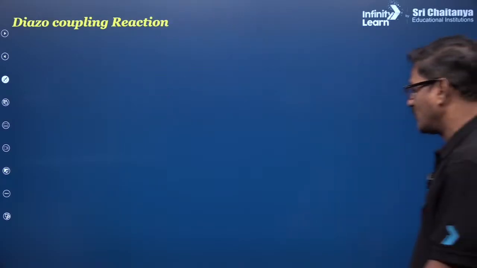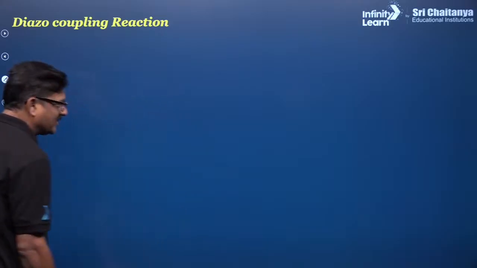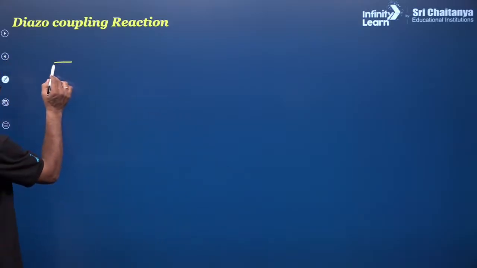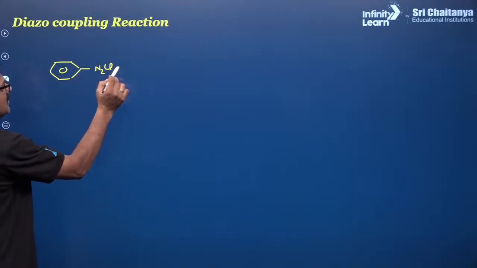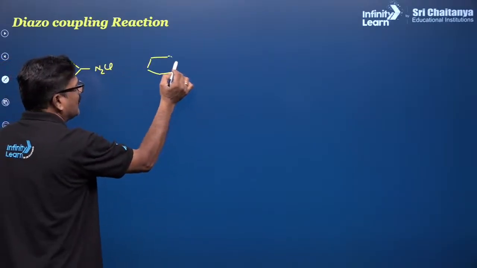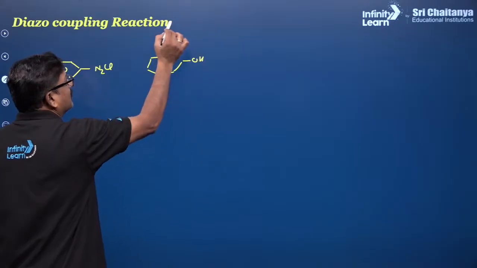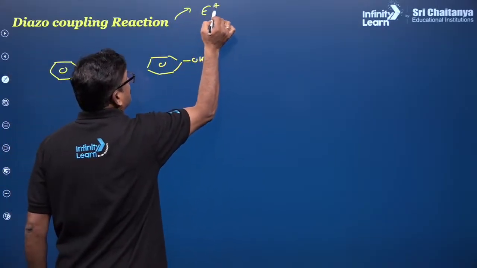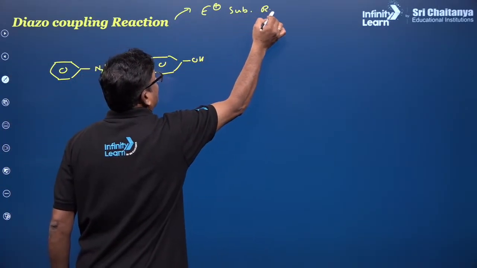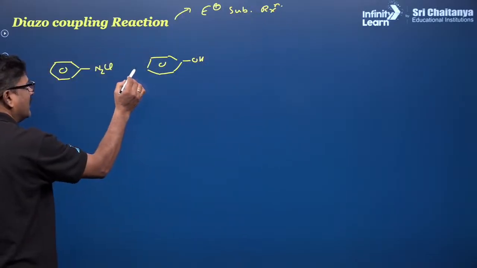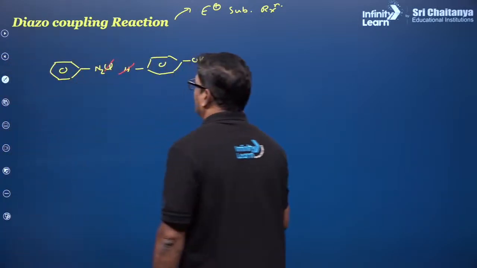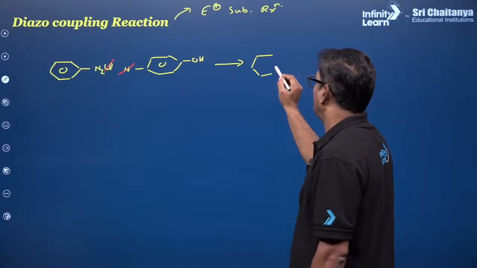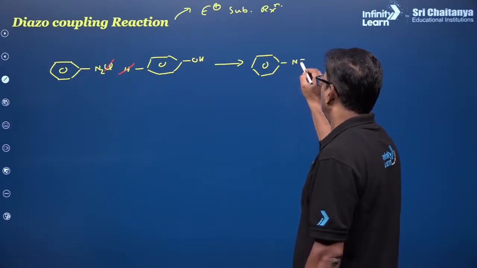अगले रिएक्शन डायज़ो कपलिंग रिएक्शन. Benzene diazonium chloride, N2Cl, is going to react with phenol. Okay, it is an electrophilic substitution reaction. Mind it. एक हाइड्रोजन यहाँ पर होता है ना, ये निकाल के you are going to get the product as, okay, so it is called azobenzene, N double bond N,